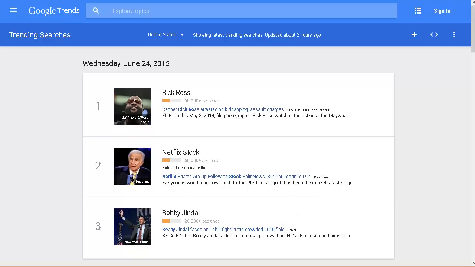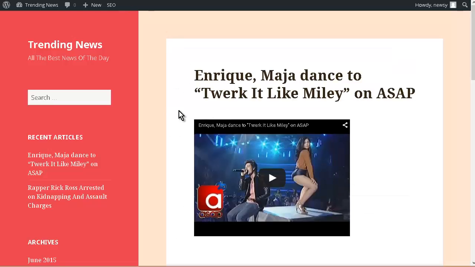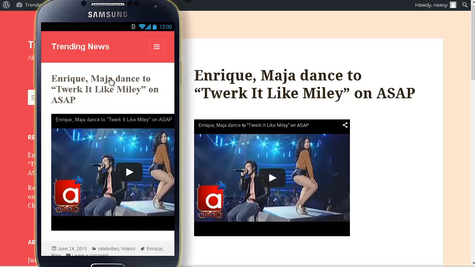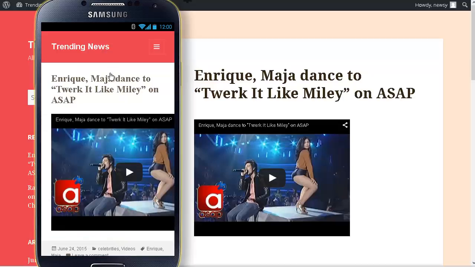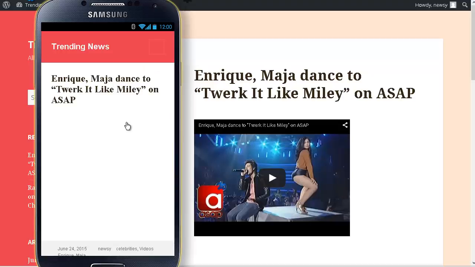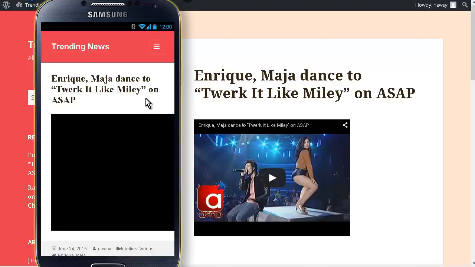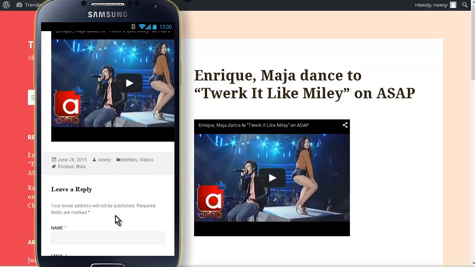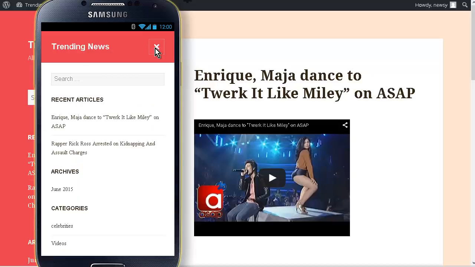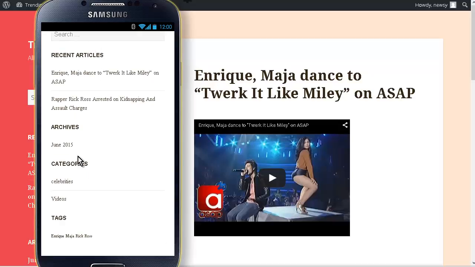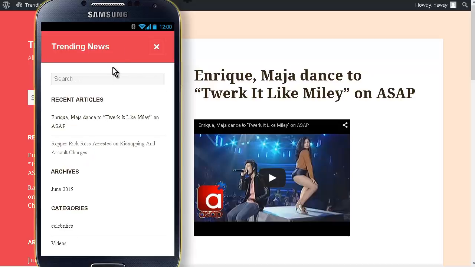But before we go, let's have a look at what our site looks like in the responsive design now. So here's what it looks like on a web browser. Now let's bring it up on a smartphone. Okay, so here we are on the smartphone. Here's each of our articles. We click on the article. Now keep in mind that this is an emulator, so it isn't quite showing things exactly how they'll show up. But there's our replies. Here's our menu here. So we have our recent articles, our archives, our categories, and our tags.